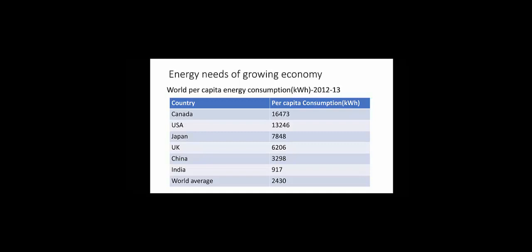Then, as far as electricity consumption is concerned, India has reached a level of about 917 kilowatt hours per person per year in 2012-13. The comparable figure for Japan is 7848, for China 3298, for USA 13246, for UK 6206, for Canada 16473, and the world average is 2430. Thus, India's per capita electricity consumption is much less than many countries and much less than the world average.